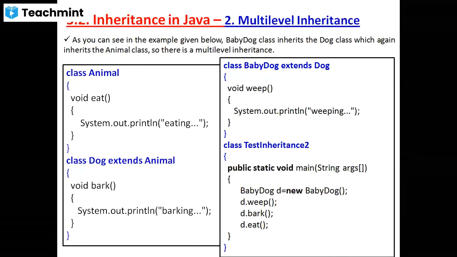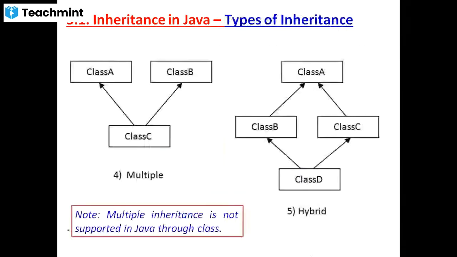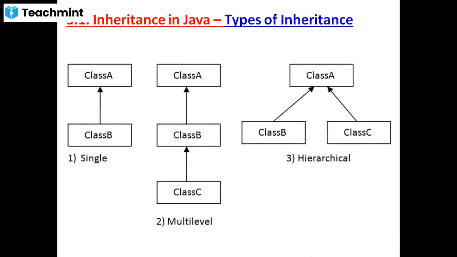The third type of inheritance is hierarchical. Hierarchical means it's a tree-like structure. There is one root with a number of children. Here class A is considered the root node, and class B and class C are the children of class A. That's why it is called hierarchical.